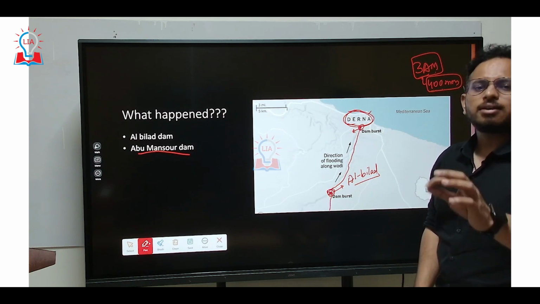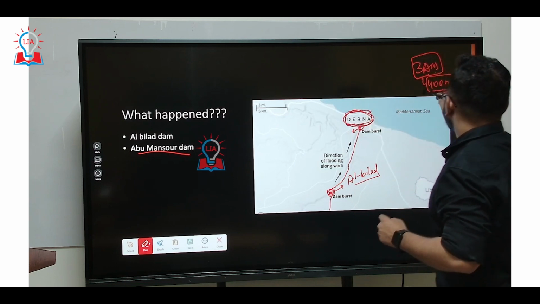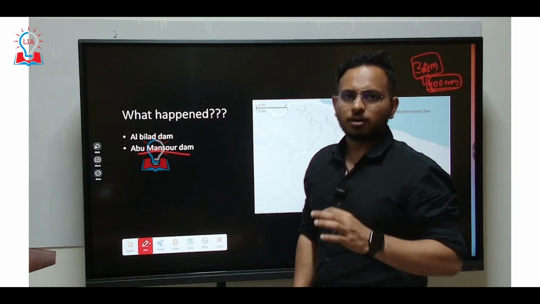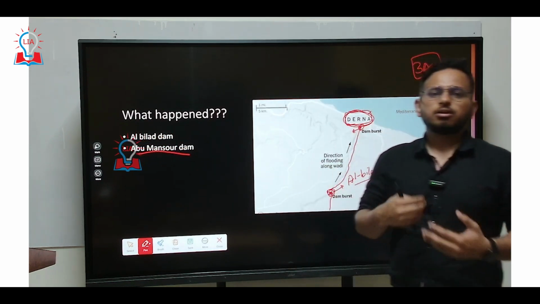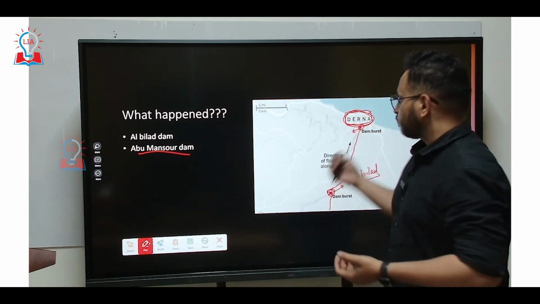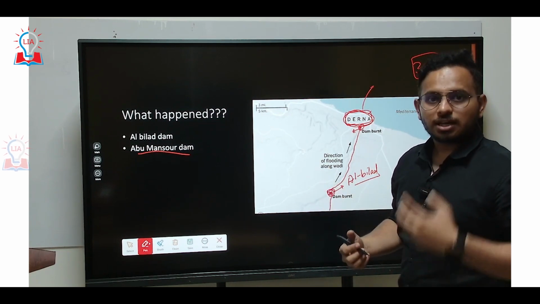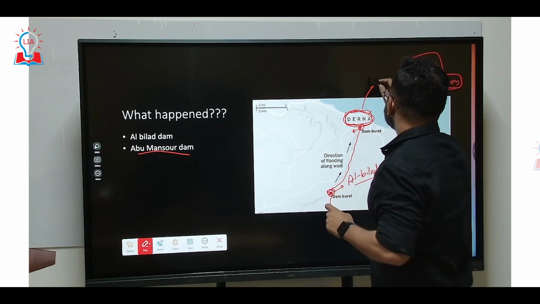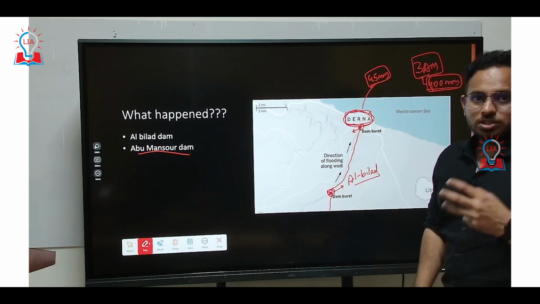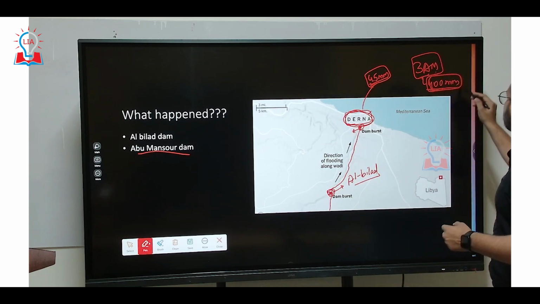For some parts of the world, 400 millimeters of rainfall throughout the night might look common, but the average rainfall that Derna receives in the entire month of September is around 4.5 millimeters. So a city which can sustain only 4.5 millimeters of rainfall received 400 millimeters.